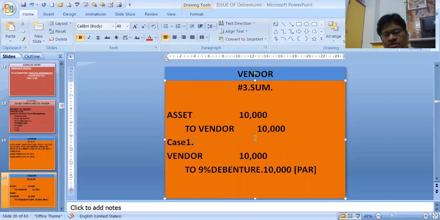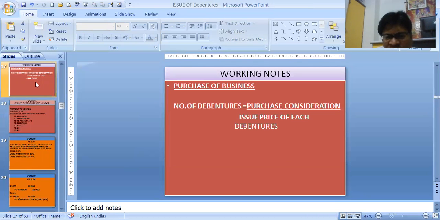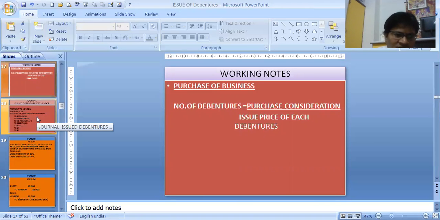So 10,000 rupees of debentures we are paying them. That means how many debentures are we paying? If you recall the formula, that is purchase consideration, which was 10,000, divided by the issue price of each debenture, 100. So 10,000 divided by 100 is nothing but 100 debentures.